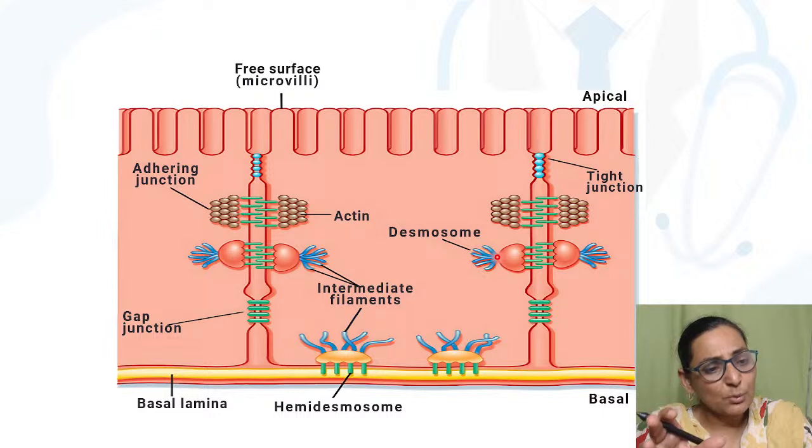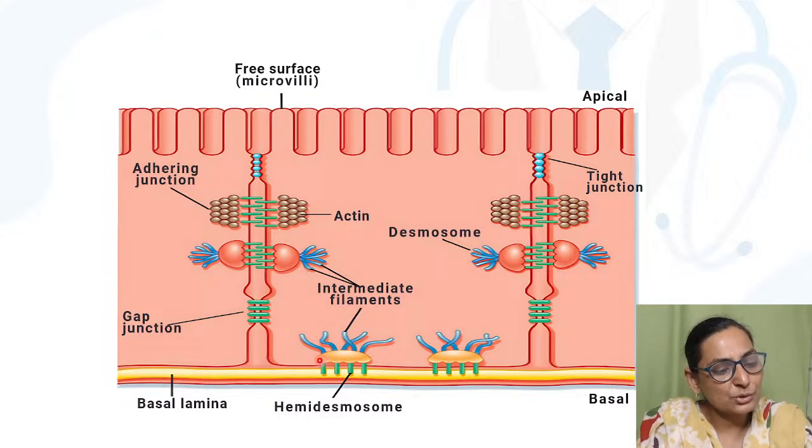So these desmosomes are present in the areas, especially where there is lots of stretching, like the heart, that is the cardiac muscle. They are present in the uterine cervix. The two important sites. Then you have hemidesmosomes, which are also called half desmosomes. These hemidesmosomes are connecting the cell to the underlying basal lamina.